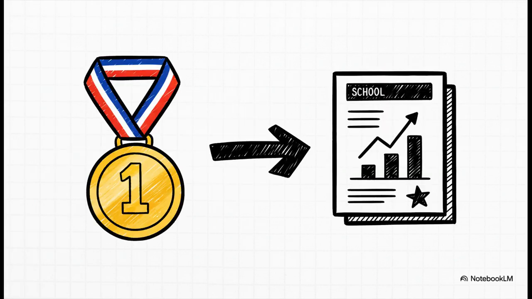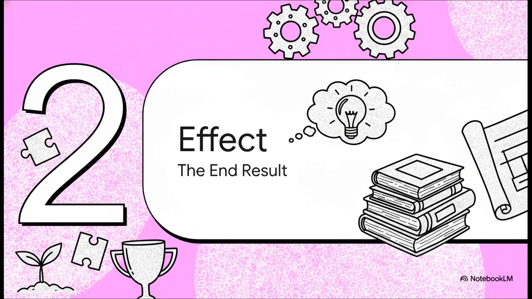Or how about this one? Tina wins a huge swimming medal. That win, that action, had an impact on her schoolwork. It influenced her performance. So winning the medal affected her performance. See? It's the action. Okay, so if affect is the action, what's the other half of the puzzle? Well, every action has a result. And that's where effect, with an E, comes in.